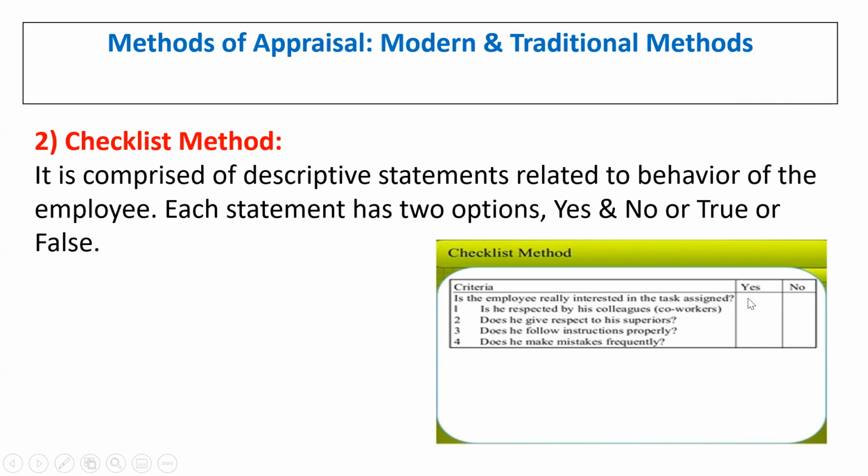We can answer yes or no, or true or false, to that particular question. Again, does he give respect to his superiors? Whether that person is giving respect to his superiors or not, we can specify yes or no. Another descriptive statement might be, does he follow instructions properly? Again, does he make mistakes frequently in the organization? These are some examples of descriptive statements through which the checklist method can be applied in an organization.